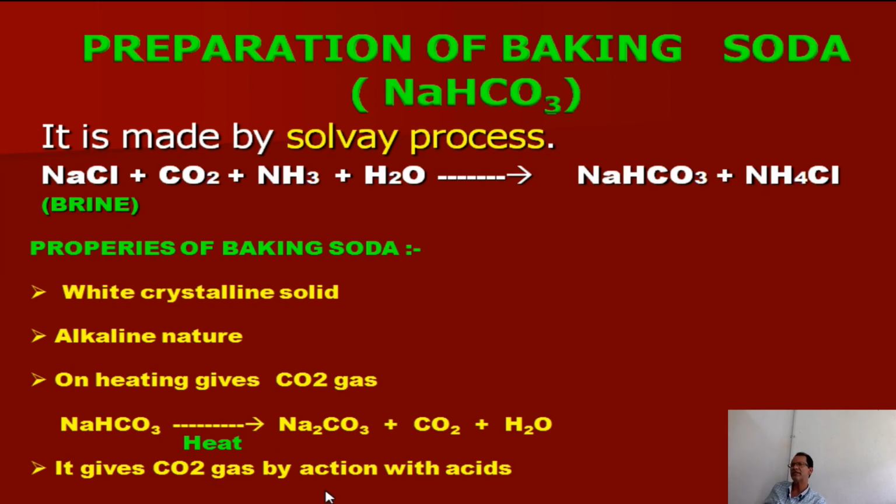It gives carbon dioxide gas by action with acid. When acid is added to sodium bicarbonate or any bicarbonate salt, it releases carbon dioxide gas. This is very important. That is the property of all carbonate and bicarbonate salts. They produce carbon dioxide gas when they react with acid. This is a reaction that we have already read in the acid base topics, that sodium bicarbonate reacts with acid and produces carbon dioxide gas. So these are some important physical and chemical properties of baking soda.